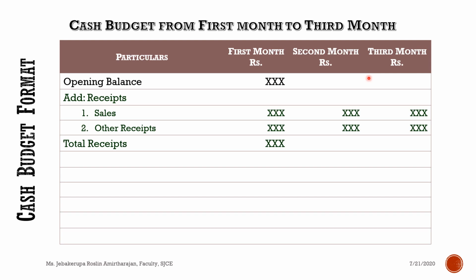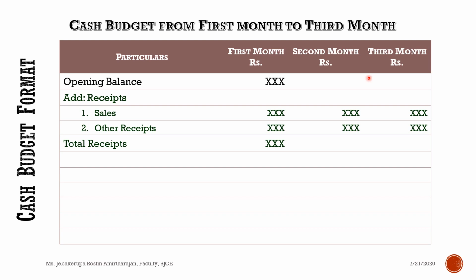What do you mean by credit sales? When a customer buys a product or receives a service, he or she pays part of the amount and the remaining amount on a later date, or sometimes pays the entire amount on a later date. Then it is said to be a credit sale. Generally our regular customers may have an account and they pay the amount on a later date. That is the difference between cash sales and credit sales.